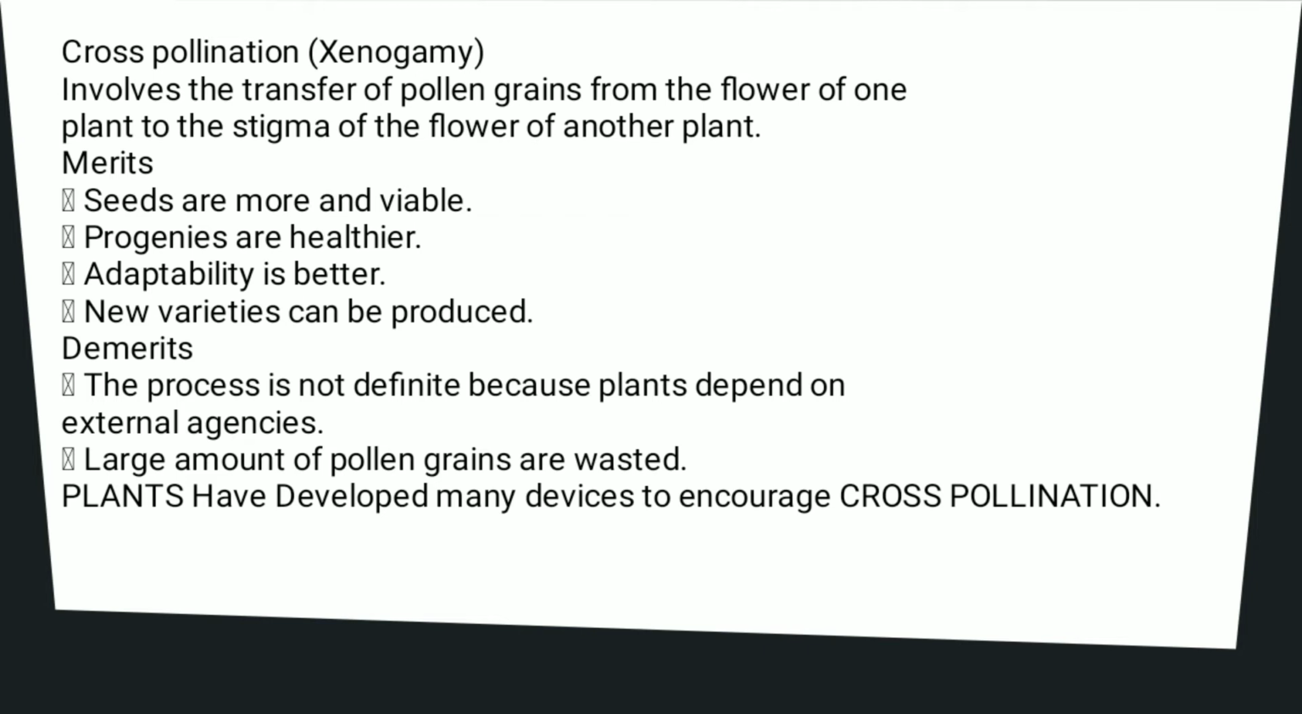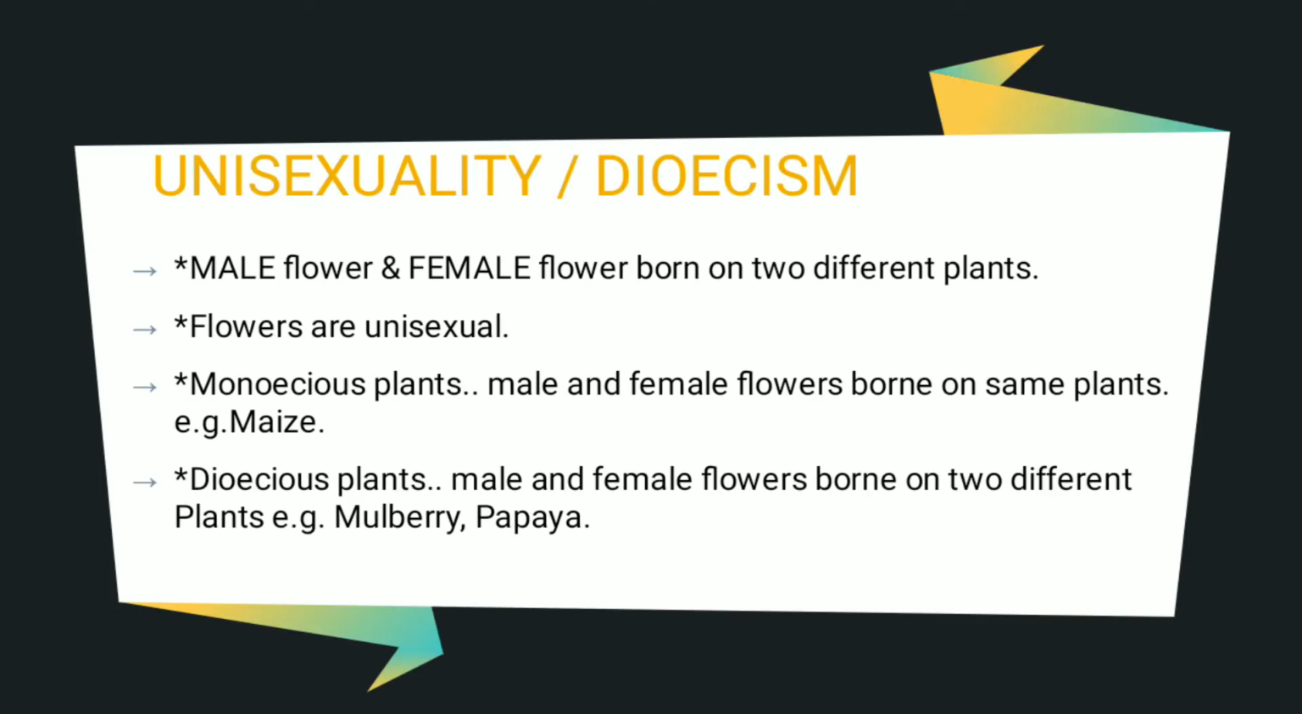First is process is not definite because plants depend on external agencies, that is pollinators. Large amount of pollen grains are wasted due to external pollinators. Still plants have developed many devices to encourage cross pollination and avoid self pollination. First of that is unisexuality or dioicism. Male and female flowers are born on two different plants.